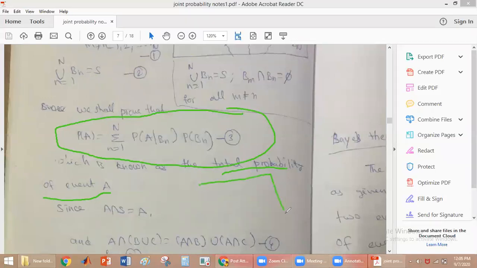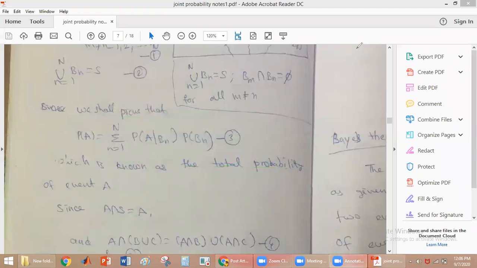S is a sample space. Okay, so A intersection S will be equal to A only. A intersection S is equal to A only. Now we know that, we also know this distributive property. From the distributive property we know that,